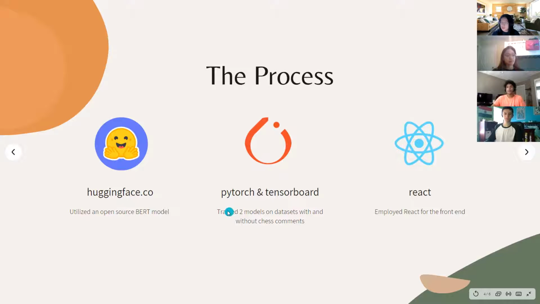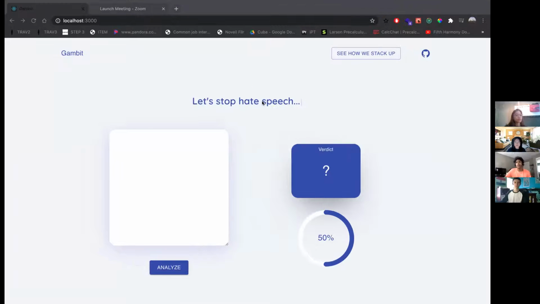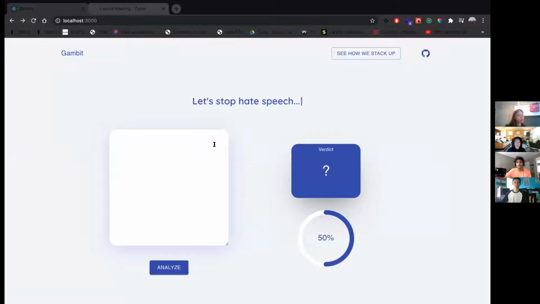All right, so I'll present the front end real quick to show you guys. This is the UI for CounterGambit, and the whole thing is made in React and Material UI, and there's also a full Redux state, as you can see. The UI isn't completely connected to the backend. We're just missing one API call, but essentially it takes in text, analyzes it, and gives you a verdict, which is yes or no, a Boolean, and then a confidence rate. And also we have a page for analytics.